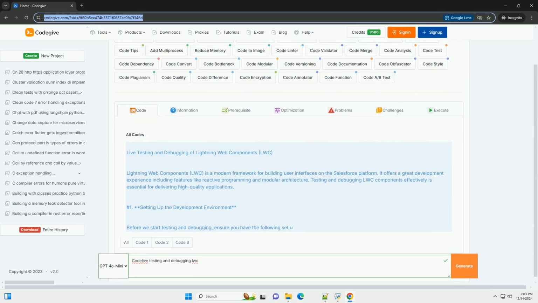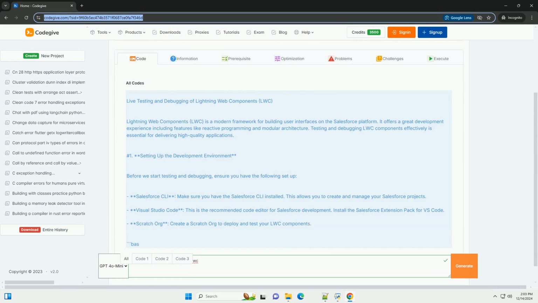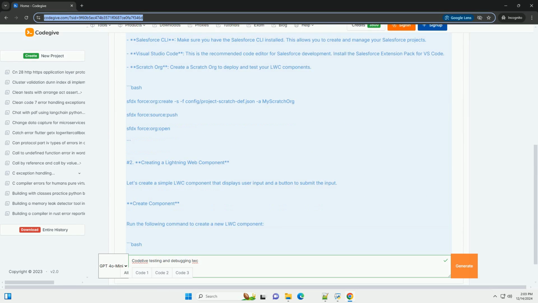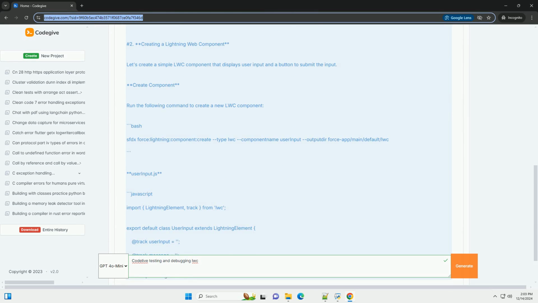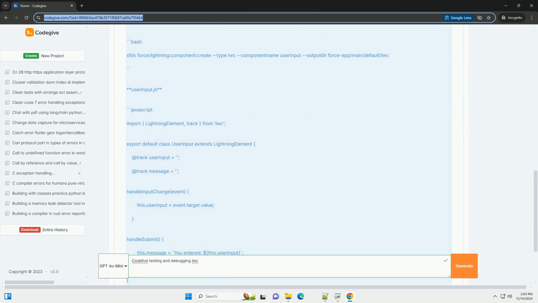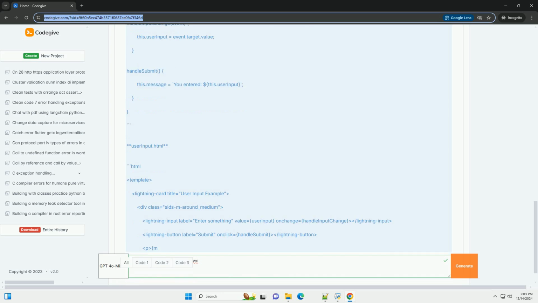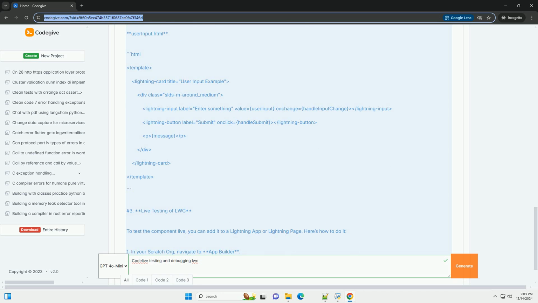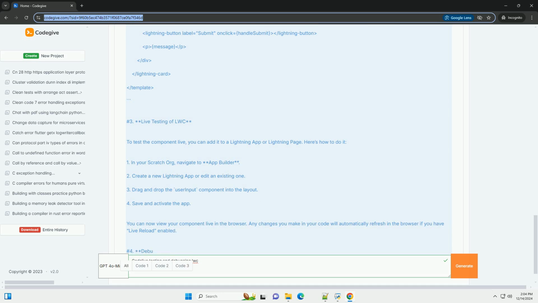Live testing and debugging of Lightning Web Components, LWC. Lightning Web Components is a modern framework for building user interfaces on the Salesforce platform. It offers a great development experience including features like reactive programming and modular architecture. Testing and debugging LWC components effectively is essential for delivering high-quality applications.